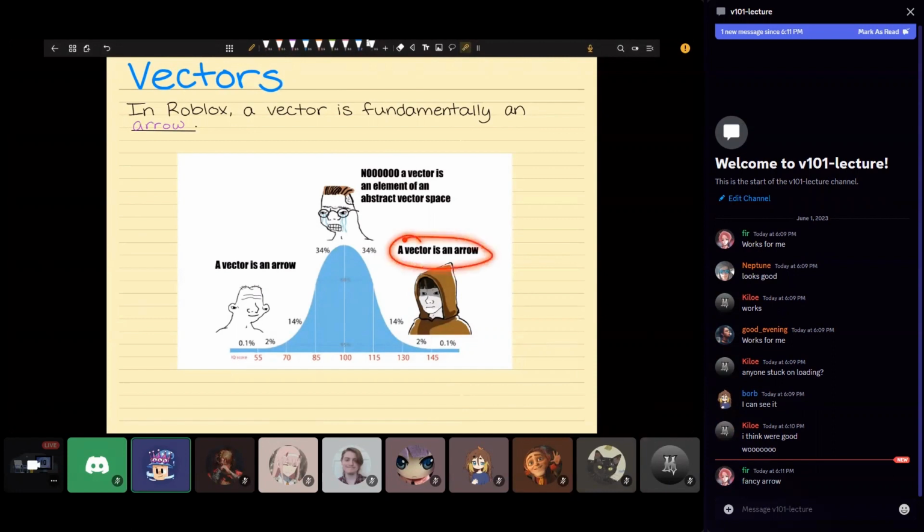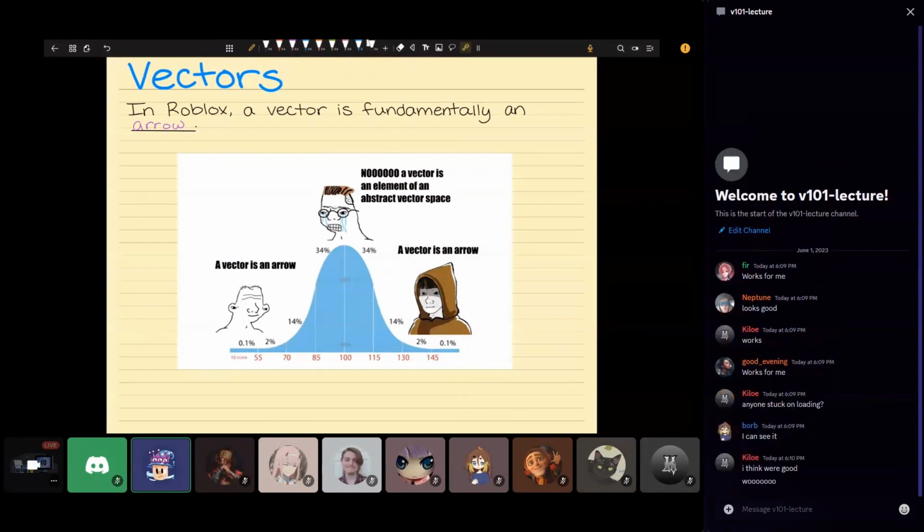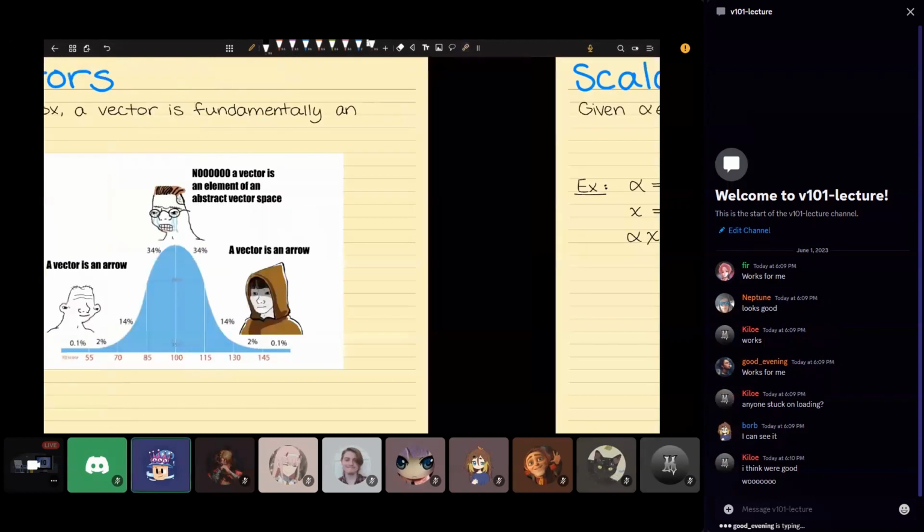It's a little strange, but really a vector is just an arrow. I mean, it depends on your use case. So on Monday, we talked about how you could represent 1 million bank accounts in a 1,000,000 dimensional vector. In that case, it doesn't really make sense to talk about the magnitude and direction of your bank account. It's kind of a silly thing. But at least in Roblox, a vector is just an arrow.